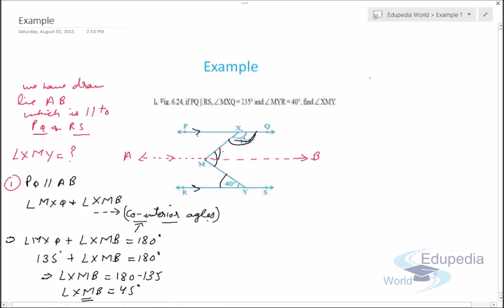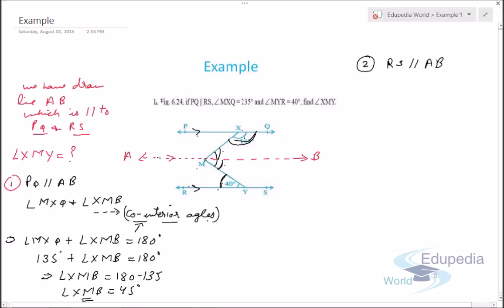The second part: line RS is parallel to AB. So this angle and this angle are alternate interior angles. Why? Because they are both inside the parallel lines AB and RS, and they are on different sides of the transversal MY.